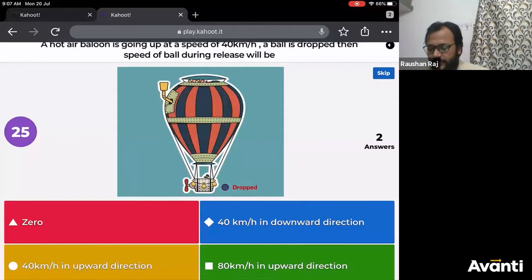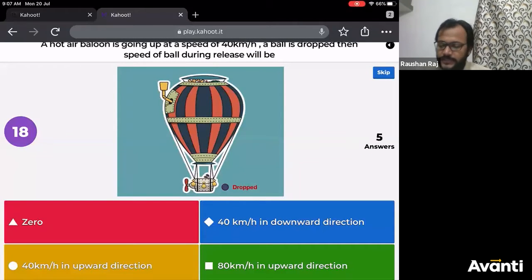So a hot air balloon is moving up at a speed of 40 km per hour. A ball is dropped, then speed of ball at the release will be. At the release will be. During के जगह पे at the release बोलो.